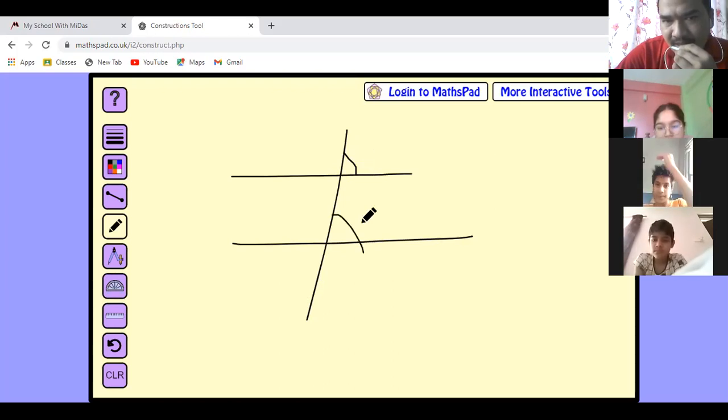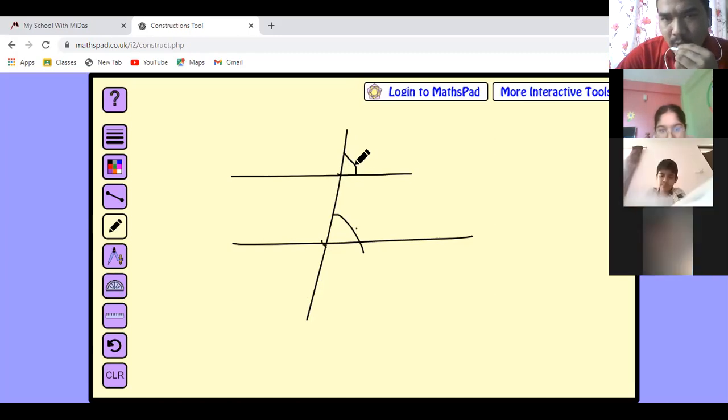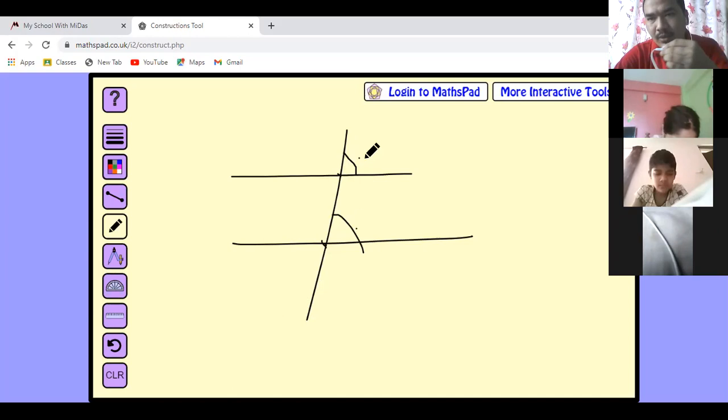Look, both of these angles are formed at different vertices. This is a different vertex and this is a different vertex. These two angles are known as corresponding angles. What type of angles are they, children?